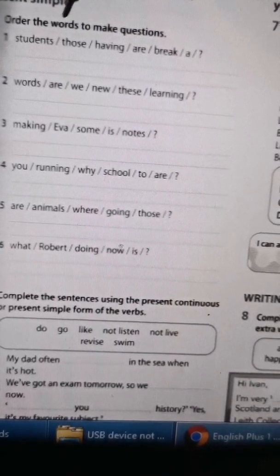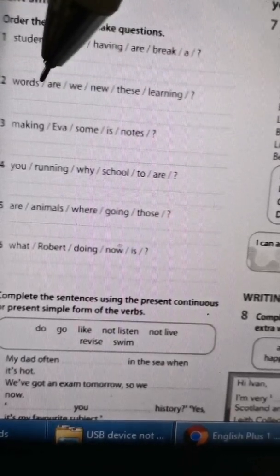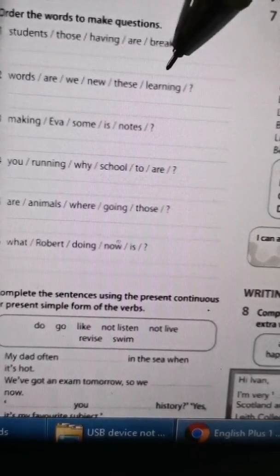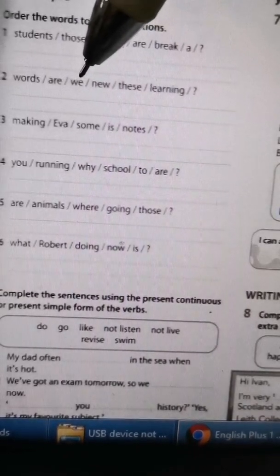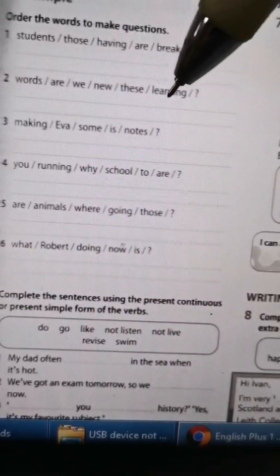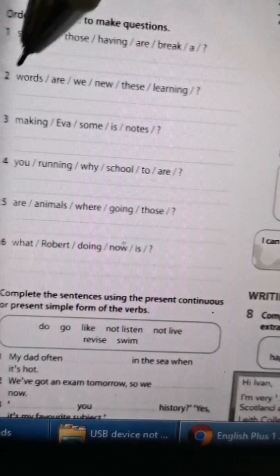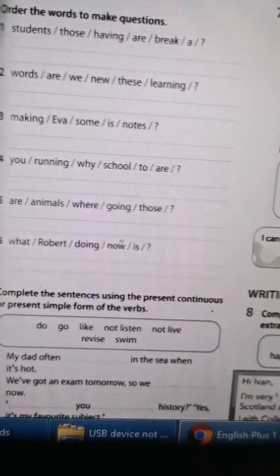Got it? We have already tried number 1 and number 4 just now, so let's try number 2 here. Number 1 is: Are we learning these new words? A question mark. Okay, so let's try the rest.